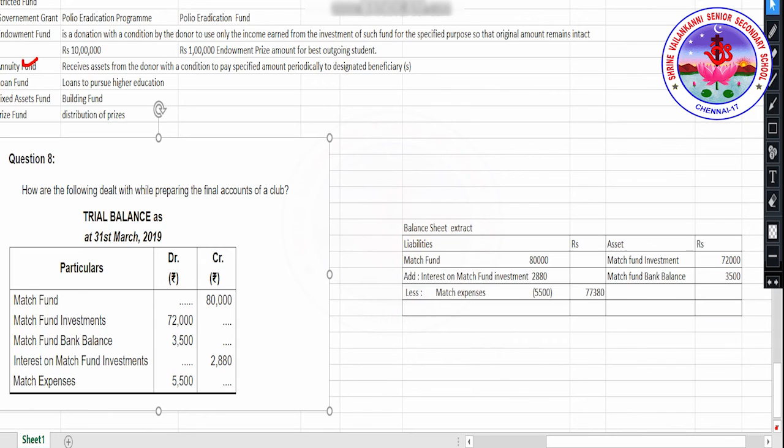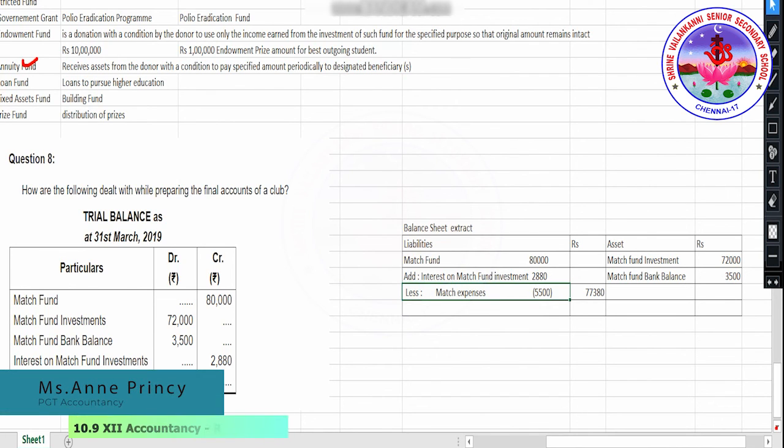Match fund credit, so obviously it has to be a liability. Match fund investments debit, obviously it is an asset. Match fund bank balance, asset. Then interest on match fund investment, 2,880. Then match expenses, 5,500. It's an expense. So the total of match fund comes to 82,880. From that, match expenses should be deducted so that the match fund balance would be 77,380. I hope that this is clear.